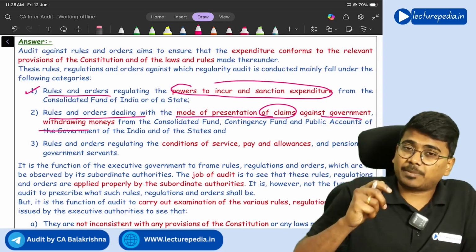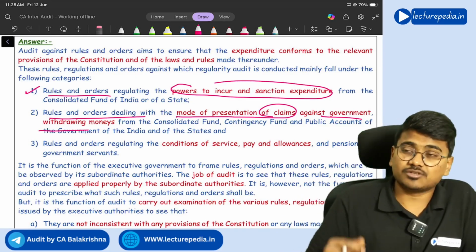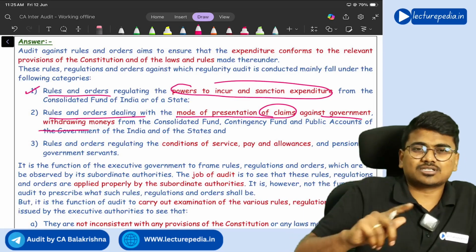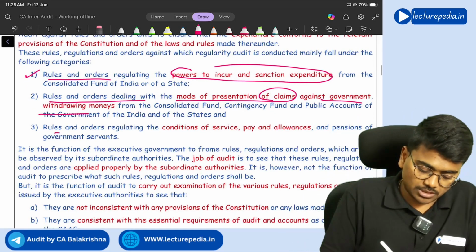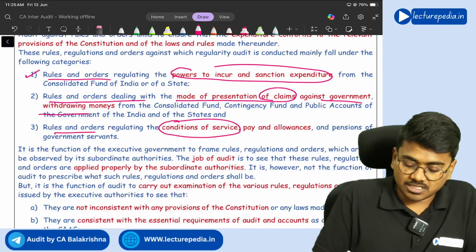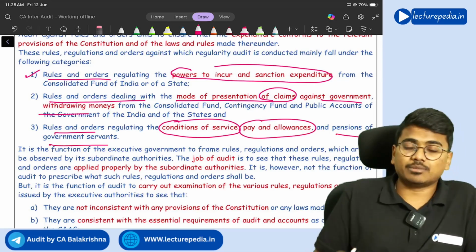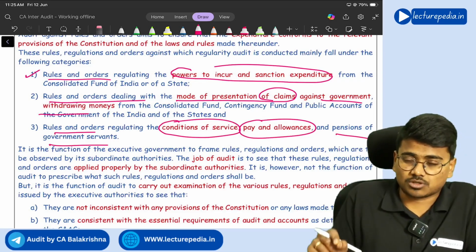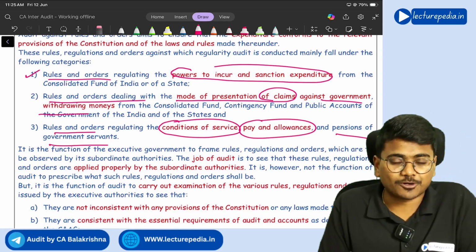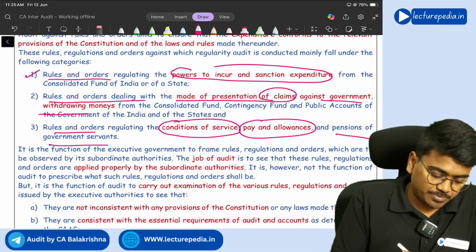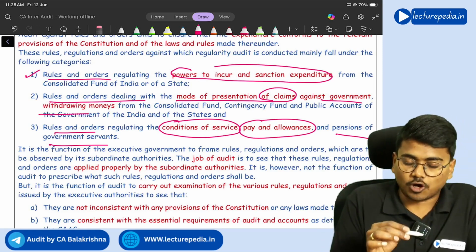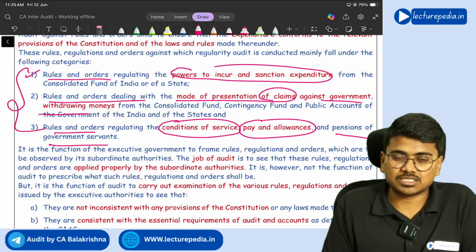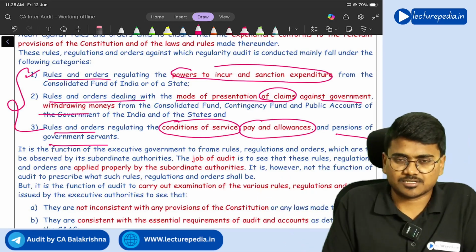Next, for paying salaries to government employees and for deciding their terms of service, there are also certain rules and regulations. See, rules and orders regarding conditions of service, pay and allowances and pension of government servants, nothing but government employees. Whether with respect to the salaries of government employees the respective rules and regulations have been followed or not, you have to check. So in case of audit against rules and orders, you will check expenditure against these three rules and regulations. Got it?